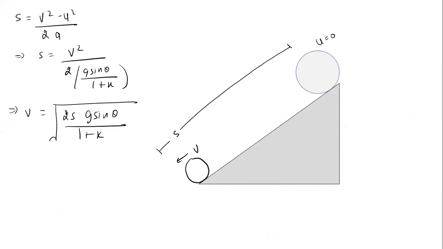So I think the chapter is almost over. Only one concept is remaining, that is energy conservation, which we will do in the next class. And one thing more: you complete all the NCERT problems of this chapter, chapter number 7.